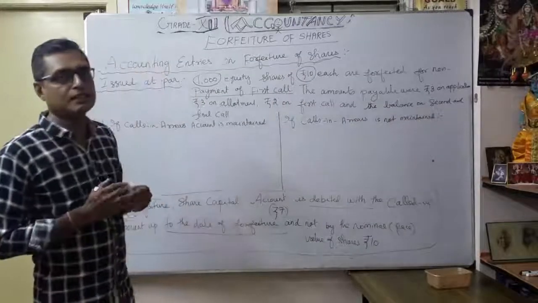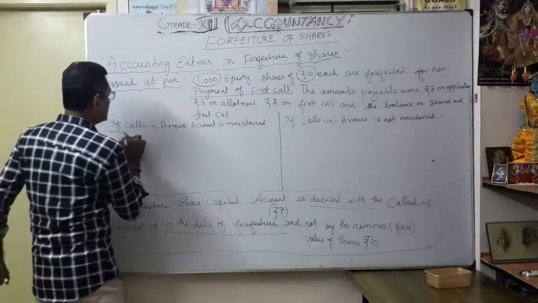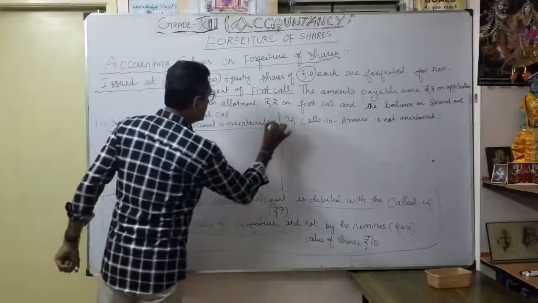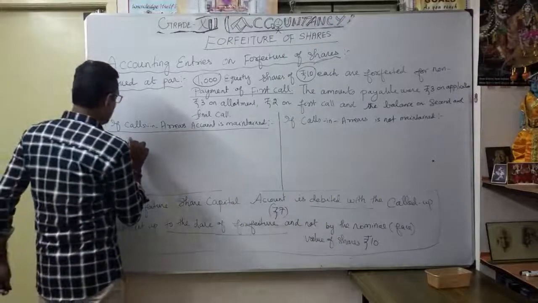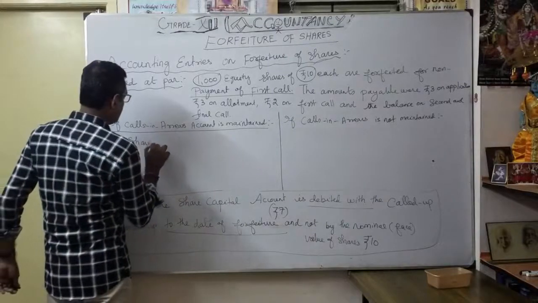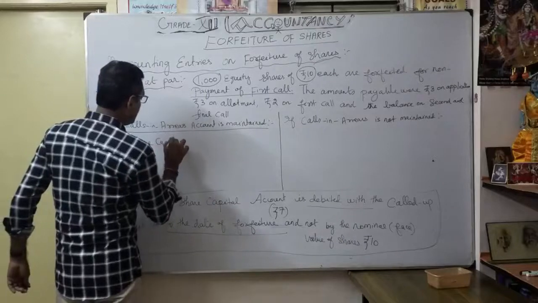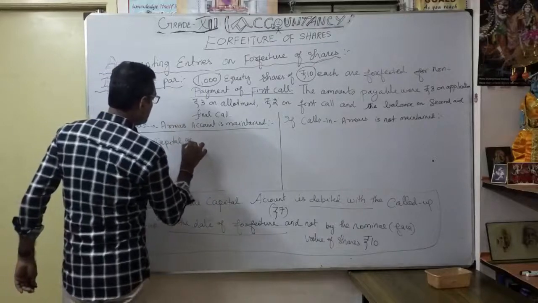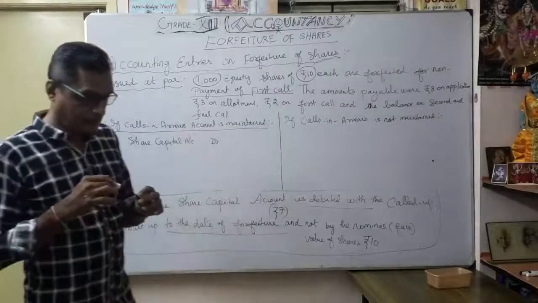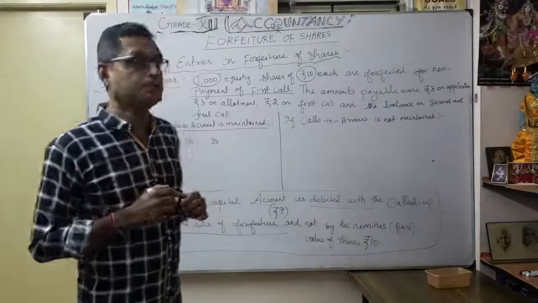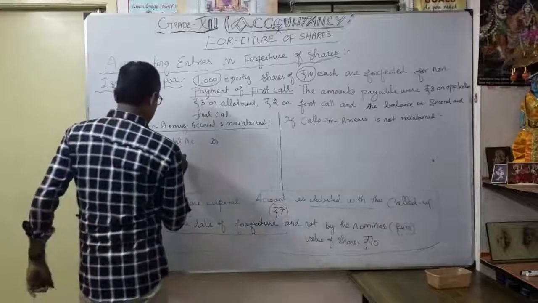Now how will the journal entry be? Suppose calls in arrears account is maintained, how will the entry be? Now let's pass the journal entry. So what is the entry? As you know, share capital is to be debited. So share capital account is debited. How much are we going to debit? Up to called up capital. See, how many shares are going to be forfeited?